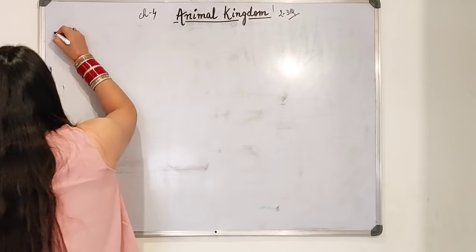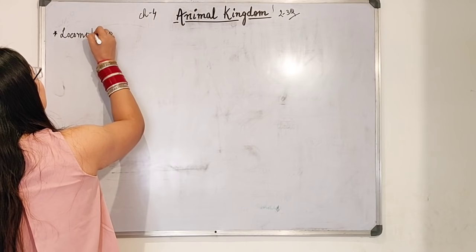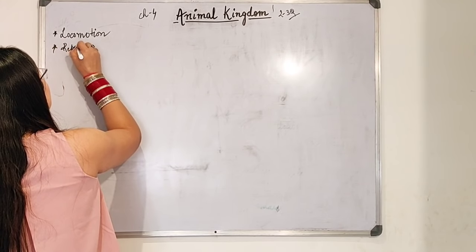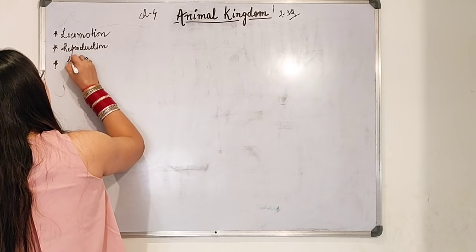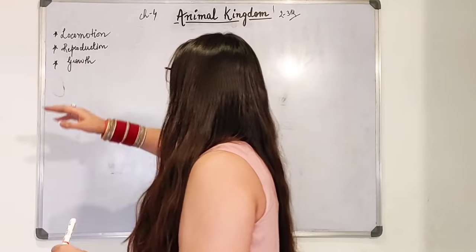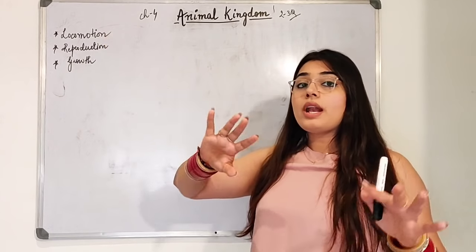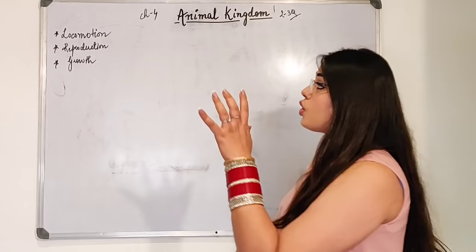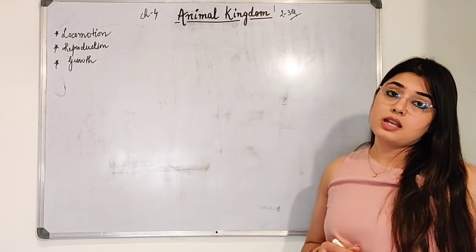How? Because they show locomotion. Locomotion means movement. They show reproduction, and they show growth. They show these particular features. There are more features, but right now this is not very important. We are just focusing on the briefing of the topic. Locomotion is done by these animals, reproduction is also done by these animals, and growth is also done by these animals.